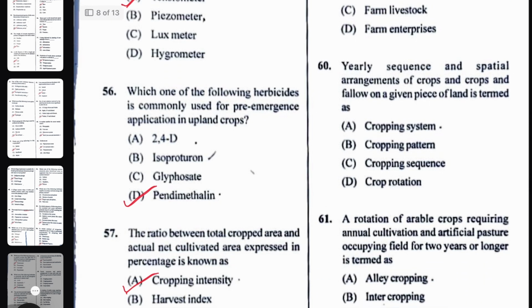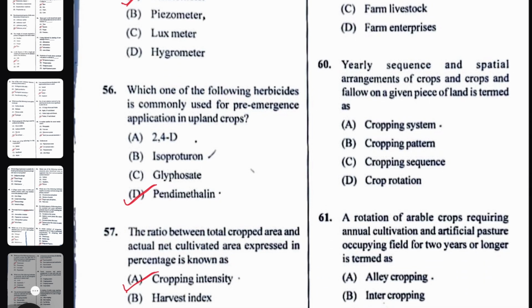Then, yearly sequence and spatial arrangement of crops and crop and fallow on a given piece of land. It is the direct definition of cropping pattern. Okay, cropping pattern. If you know the definition of cropping pattern, you can answer this.